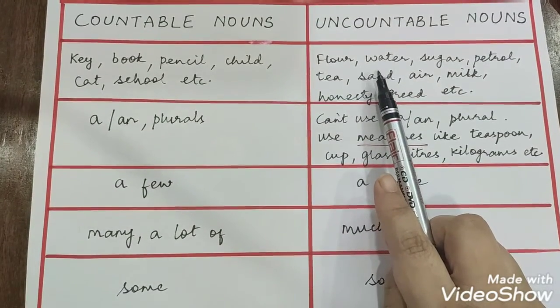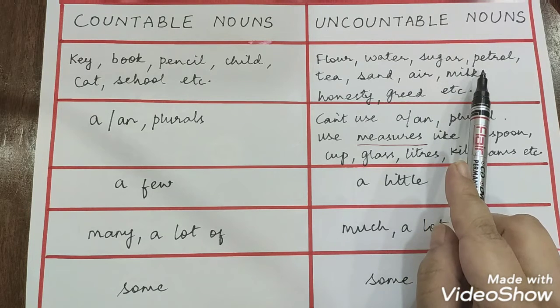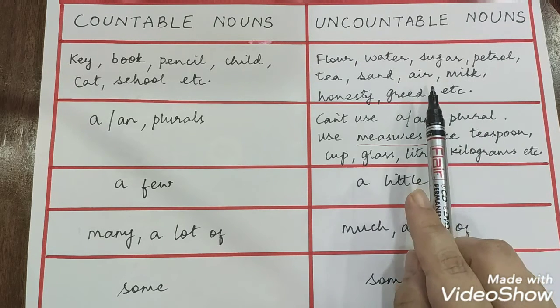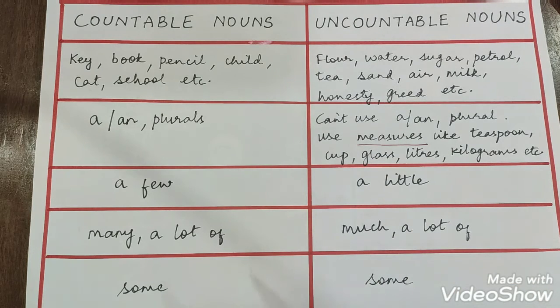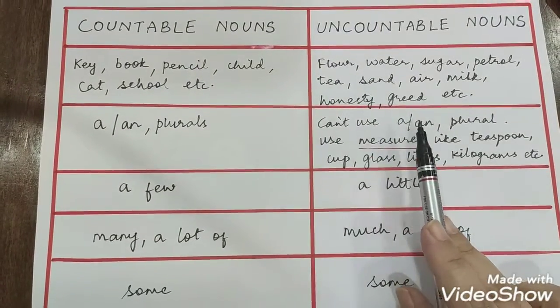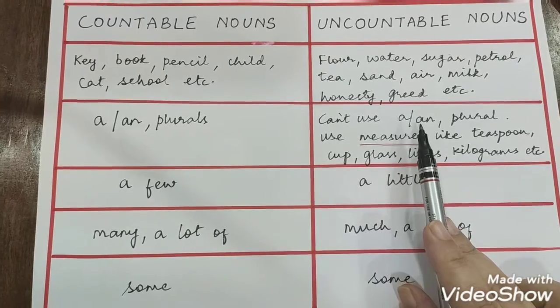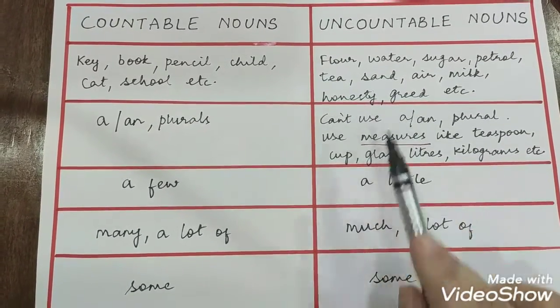Now, over here water and milk, they can't be counted. Petrol can't be counted as they are liquids, and air is a gas. And sand and sugar are made up of very fine particles which cannot be counted. Then qualities like honesty and greed are emotions or abstract nouns. So they also cannot be counted.